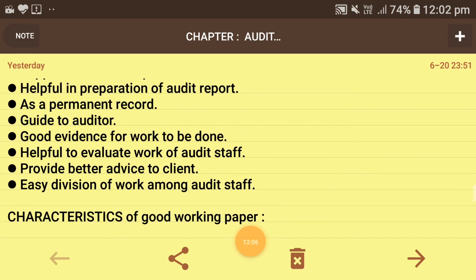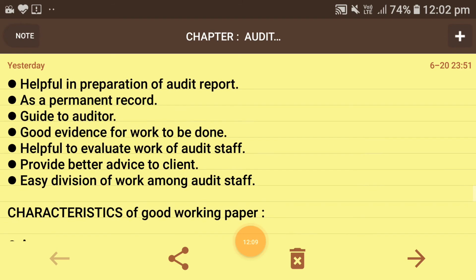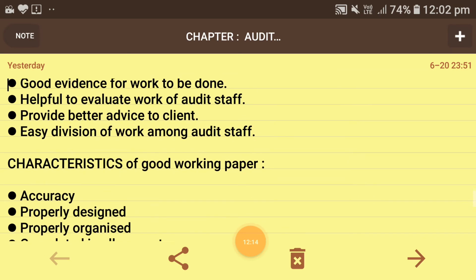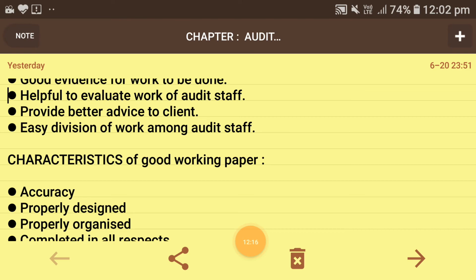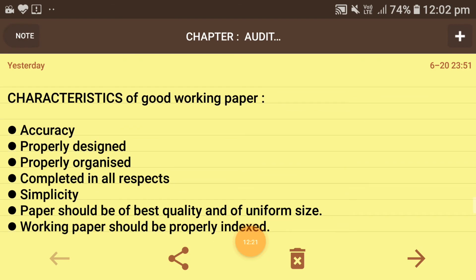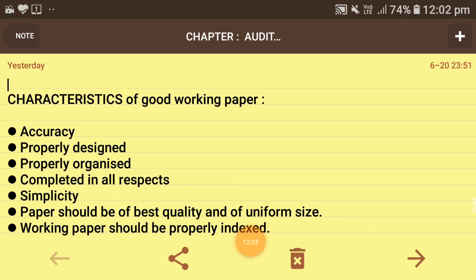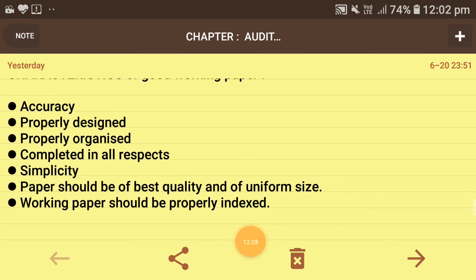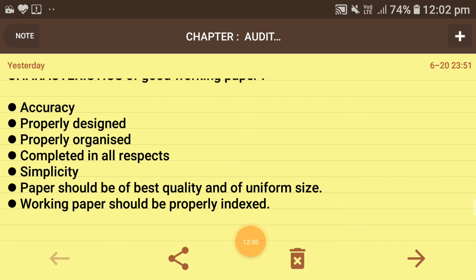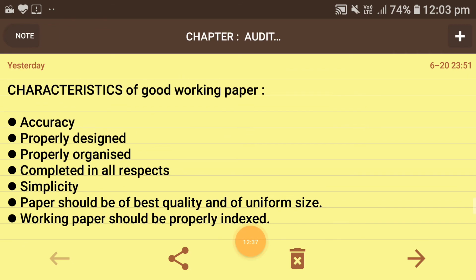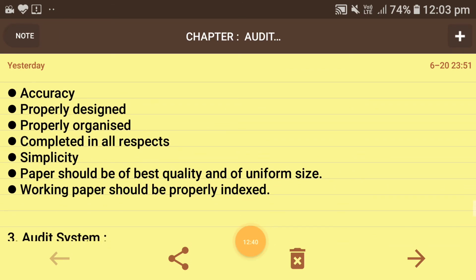Next, what are the characteristics of a good audit working paper? It should have accuracy. Accuracy is very important. Next, it is properly designed, properly organized, and completed in all respects. Then it should have simplicity. The paper should be of best quality and of uniform size, and the working paper should be properly indexed. Yes, the index numbers on the working papers should also be put in serial order. So this is the full explanation as far as the audit working paper is concerned.